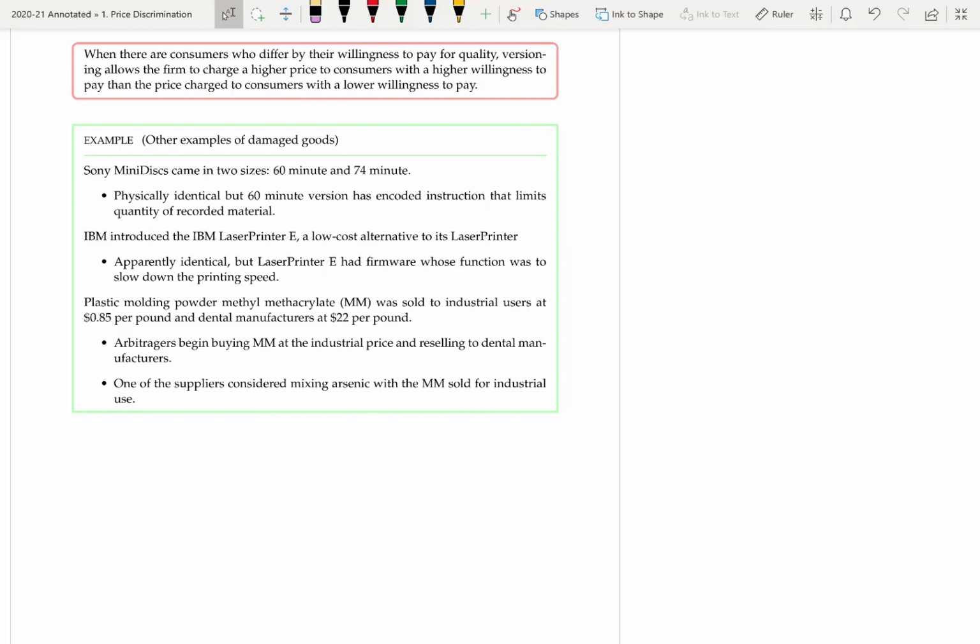So you might want to think of other examples of damaged goods. So you can go to that link and provide examples if you want.